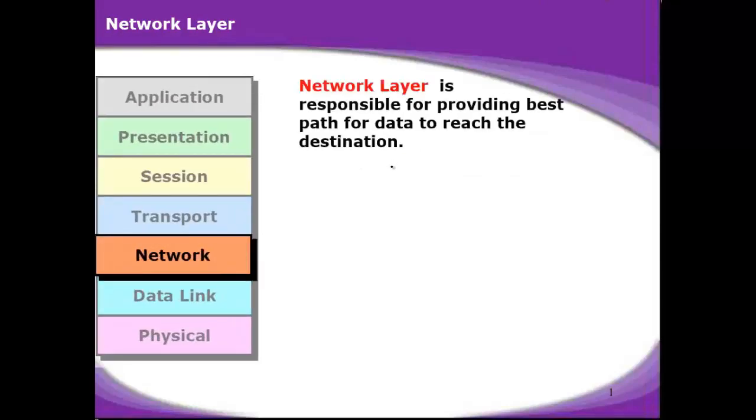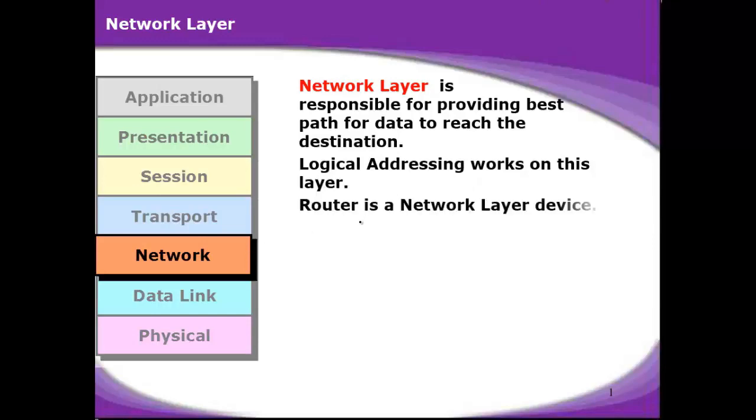Network layer is responsible for providing the best path for the data to reach the destination. So I take the data from the transport layer and it is given to the network layer. Now the network layer is responsible to route the data. What are the paths available to reach a particular destination, and out of those paths which path is the best one, and routing the packets out that best path is the function of the network layer. Logical addressing takes place on this layer, the IP addressing, and the router is a device which works on the network layer.